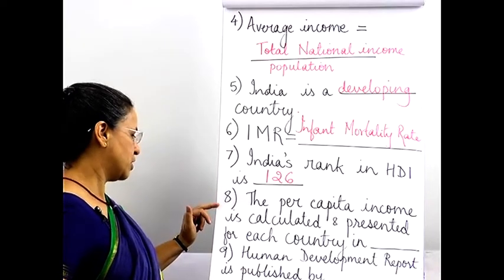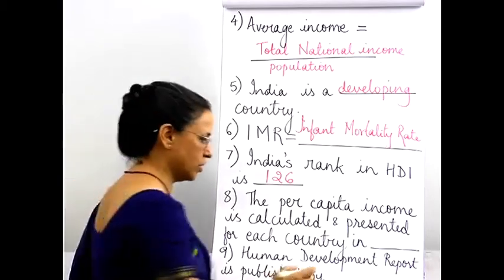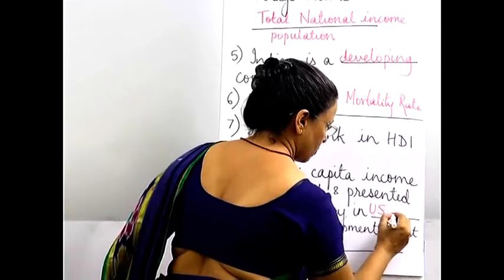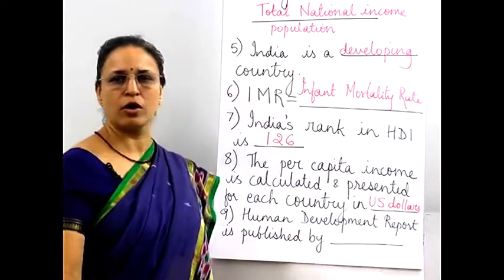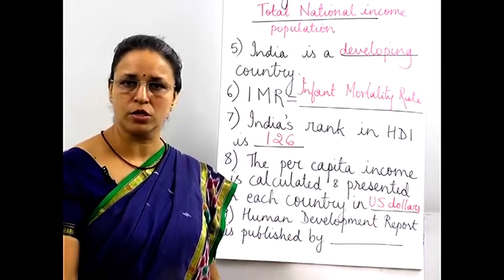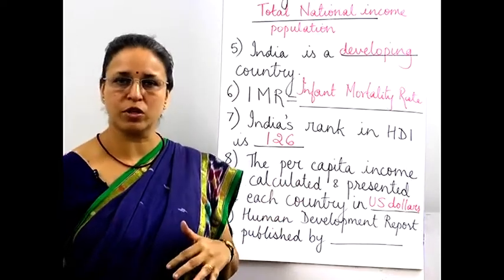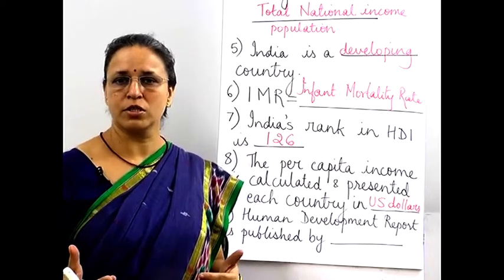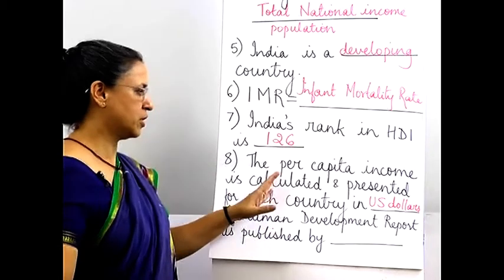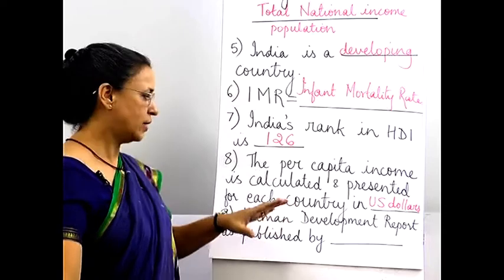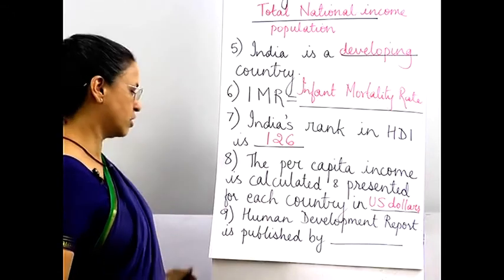Eighth, the per capita income is calculated and presented for each country in the US dollars. The reason why I said US dollars, because you also have Canadian dollars, you have Australian dollars, you have Singaporean dollars, but when we calculate, it's very difficult to compare rupees with reals or with different currency, and because of that, we take one common currency to calculate what is the per capita income of each country, and whichever is higher or lower, that is always presented in the US dollars or American dollars.